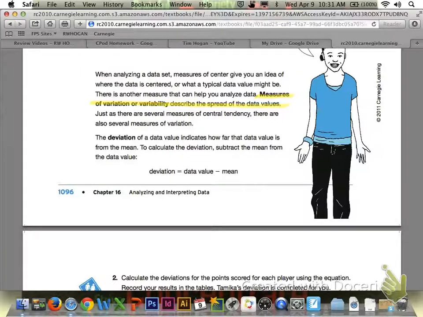Just as there are several measures of central tendency, there are also several measures of variation. The deviation of a data value indicates how far that data value is from the mean. In order to calculate the deviation, you're going to subtract the mean from the data value.